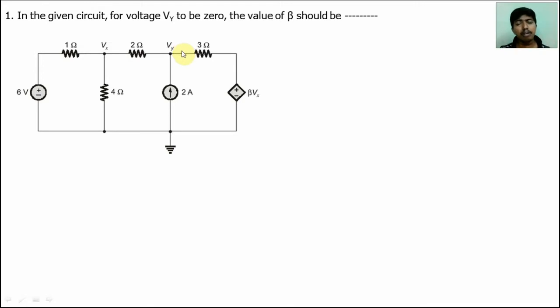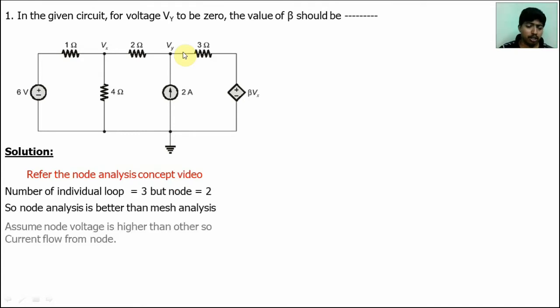If we go for mesh analysis, definitely it will be a difficult one. It will take a long time during the examination. So try this using node analysis concepts. Already we discussed node analysis concepts in a video, and I attached that video in the description. Please refer to it, because only then will this video be easily understandable.